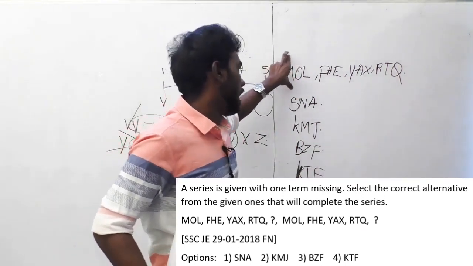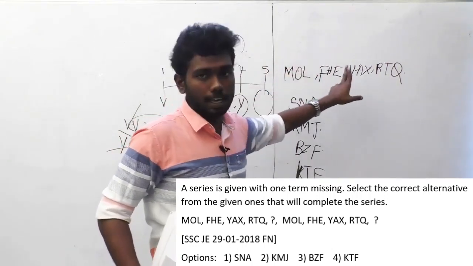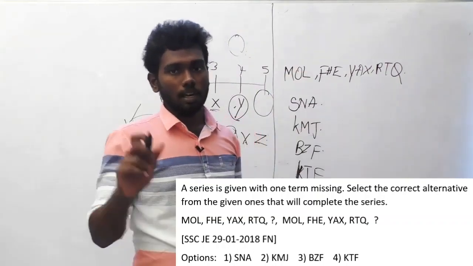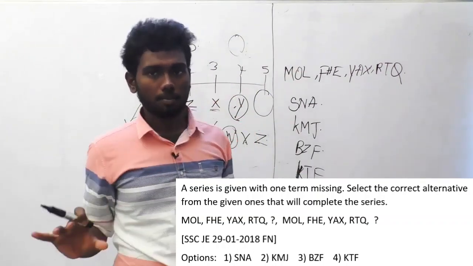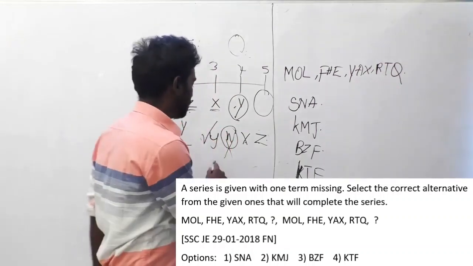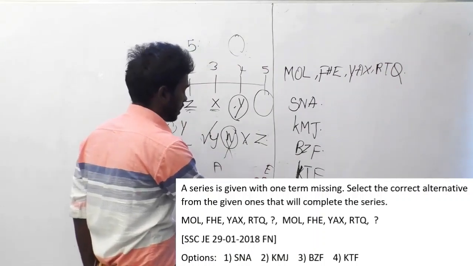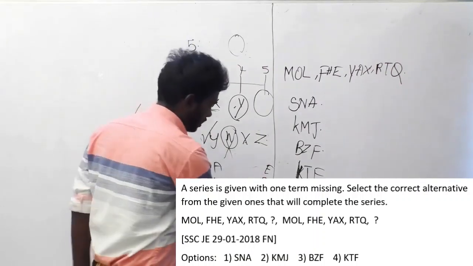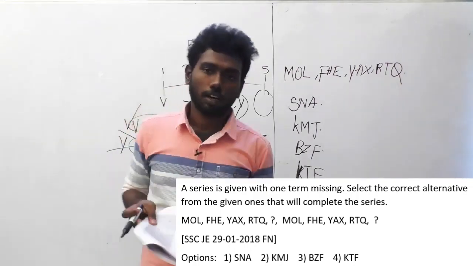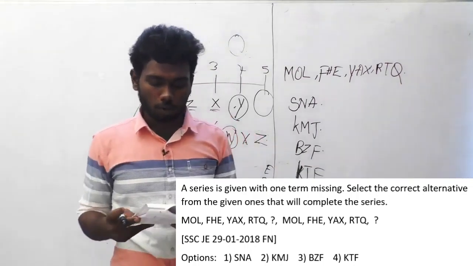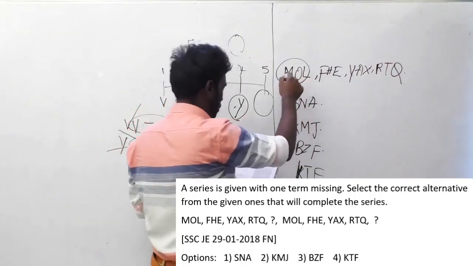If these types of alphabet questions are asked, you have to write the alphabets A to Z initially, numbering A as 1 and Z as 26. Up to that, we have to write in a perfect order, like 5 things in a row, A to E as 5, starting from A as 1 and up to Z in these many rows. If you write that in that way, it will be easy for you to solve. And let us find the logic in the first term, MOL.